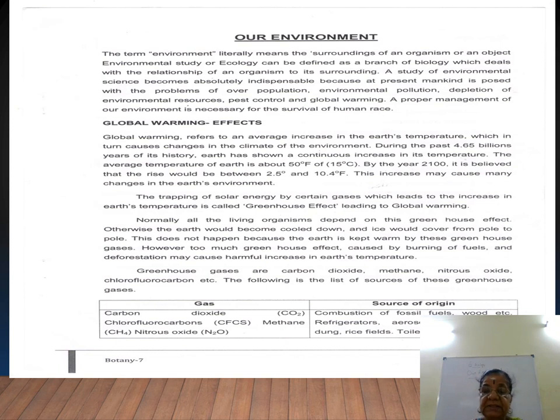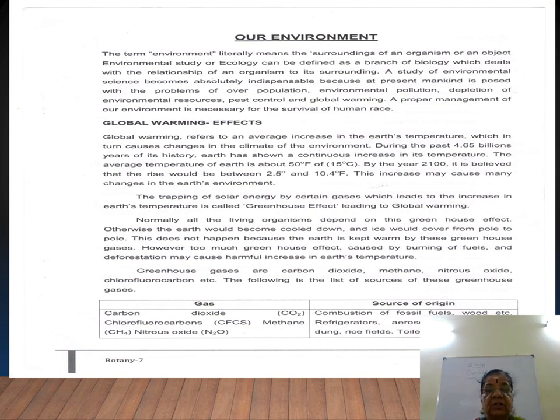Otherwise the climate would be cold, and the earth would be covered by ice from pole to pole, south to north. This does not happen because the earth is kept warm by these greenhouse gases. It's not possible because of the greenhouse gases. And the greenhouse gases are carbon dioxide, methane, nitrous oxide, chlorofluorocarbon and aerosol, right?